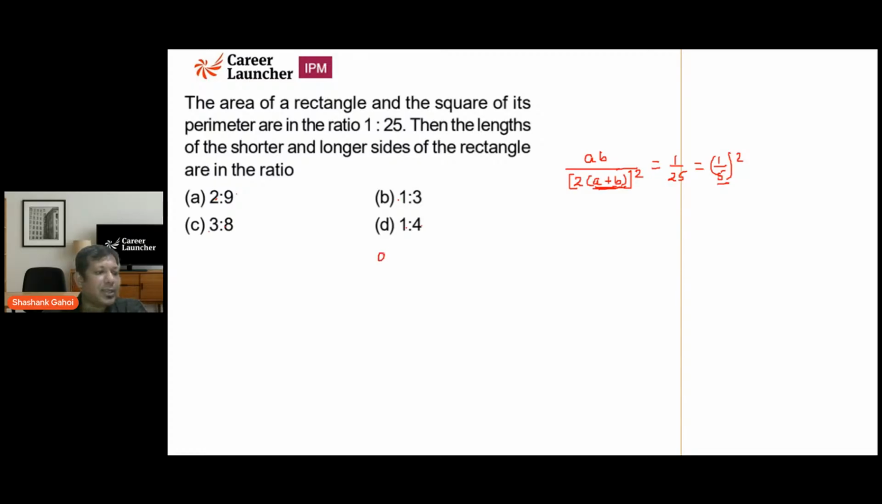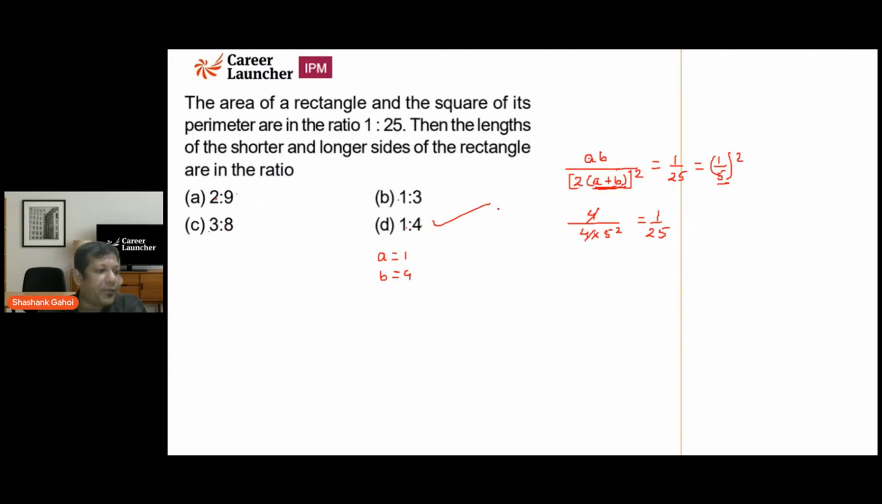So I am saying that A is 1 and B is 4. Directly I am taking it and putting it in this statement, and seeing whether I get the answer or not. So A into B, that is 4, upon A plus B, that is 5, 5 square, and that is equal to 1/25. That matches my original condition. So the answer of this question is going to be option D, that is 1:4.